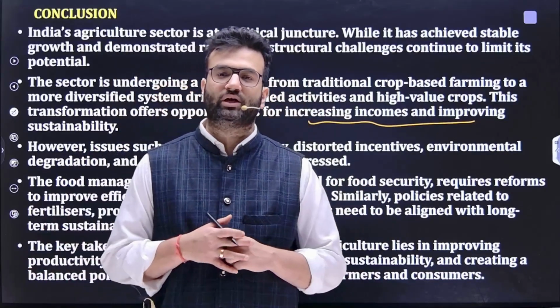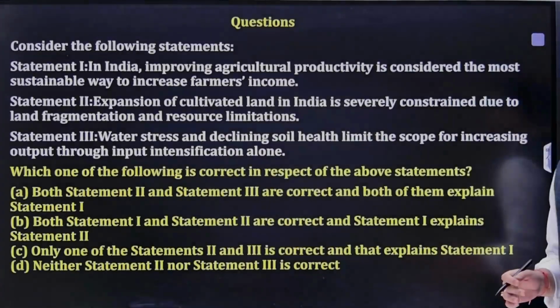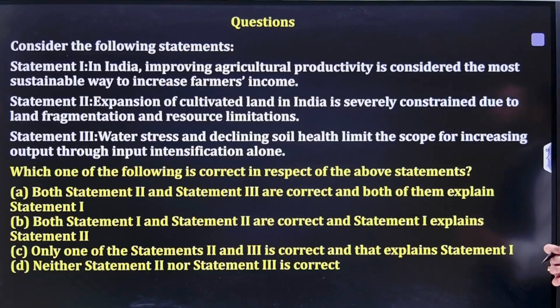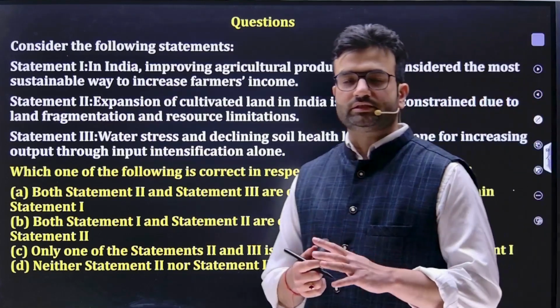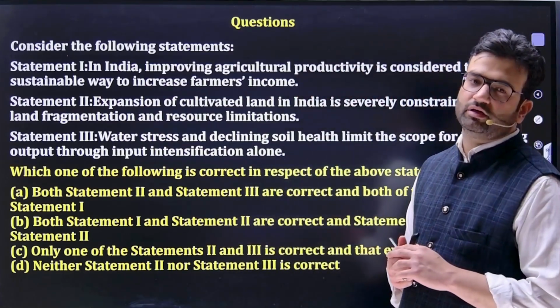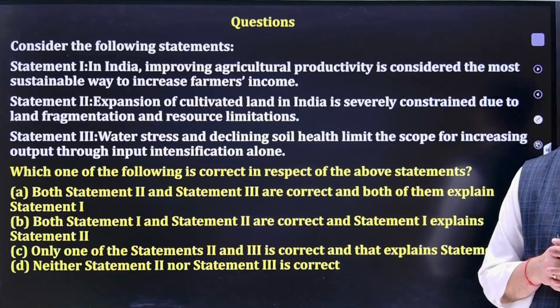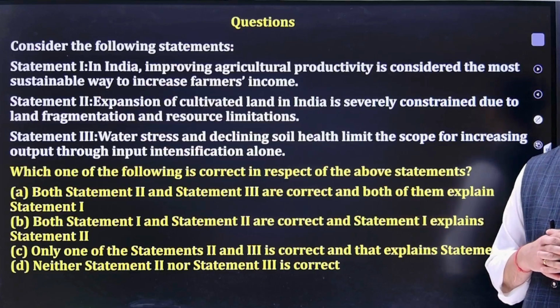Let's discuss some of the questions related to agriculture. Consider the following statements. Statement 1: In India, improving agriculture productivity is considered the most sustainable way to increase farmers' income. That's true. The more agriculture productivity increases, and if that is done in a sustainable manner, it will enhance the farmers' income.